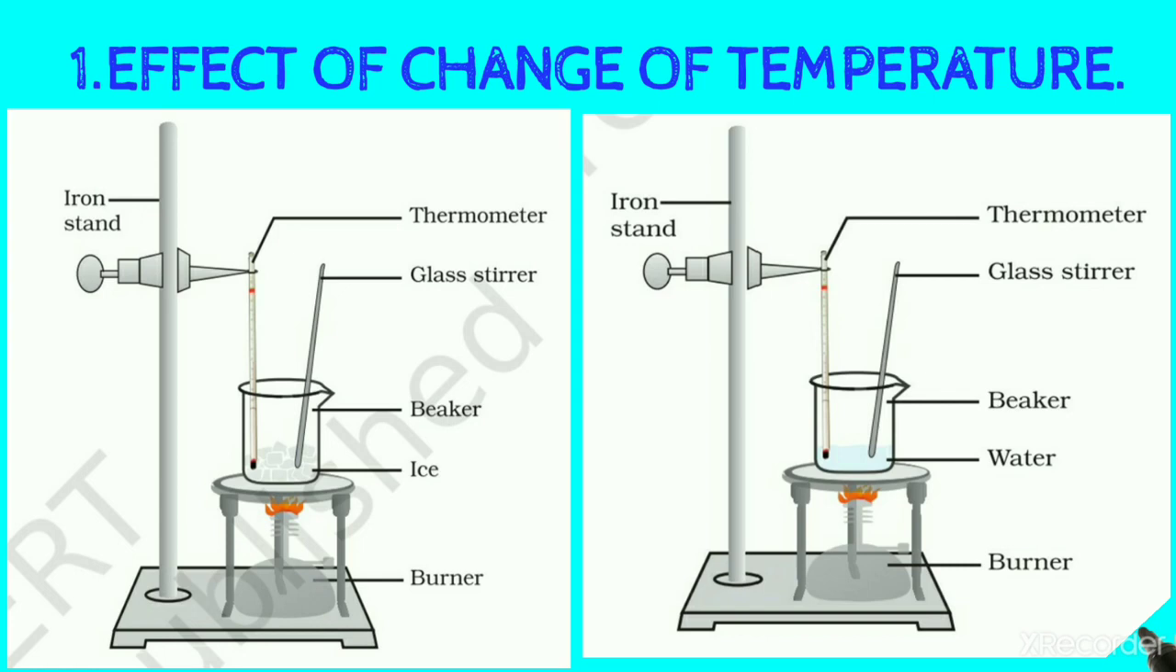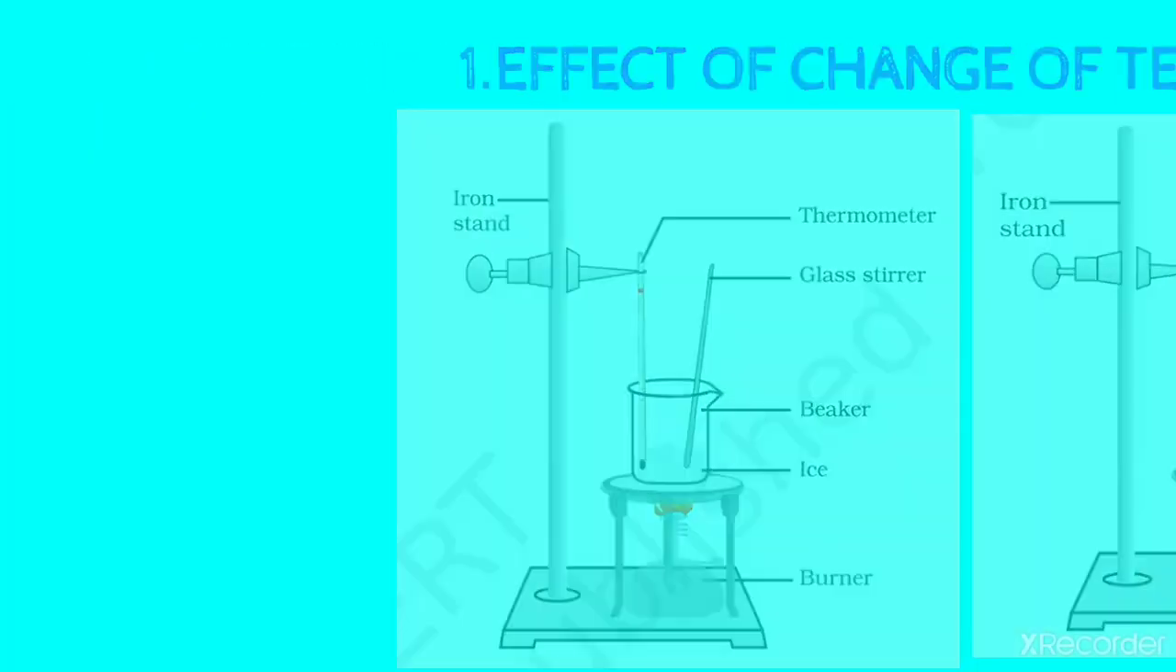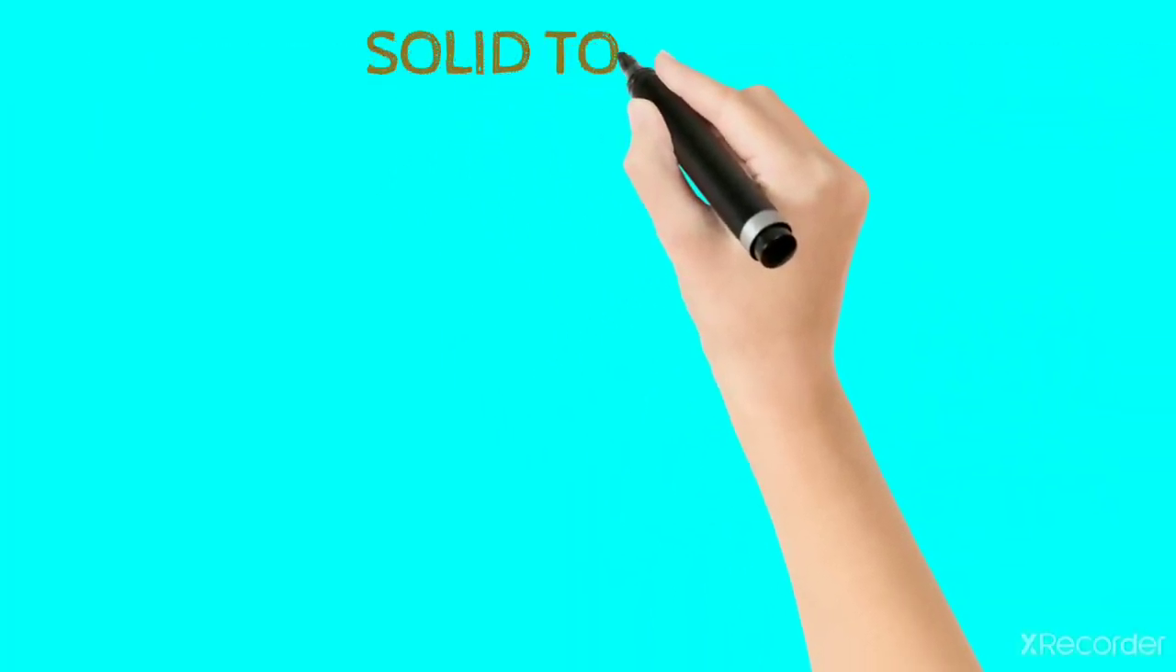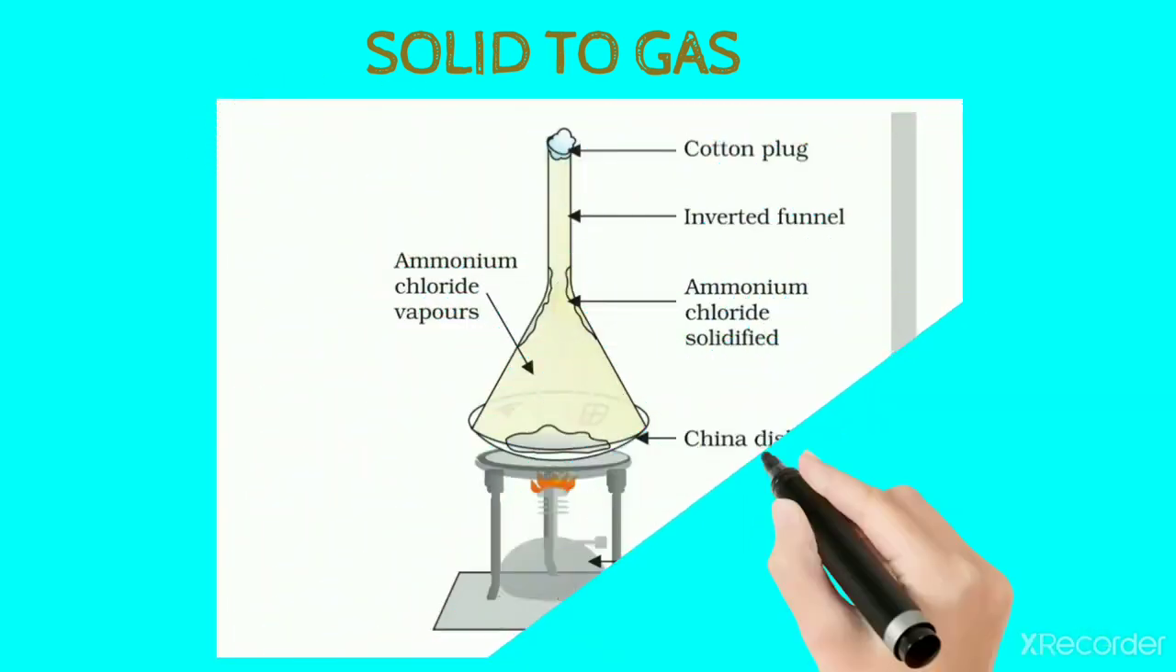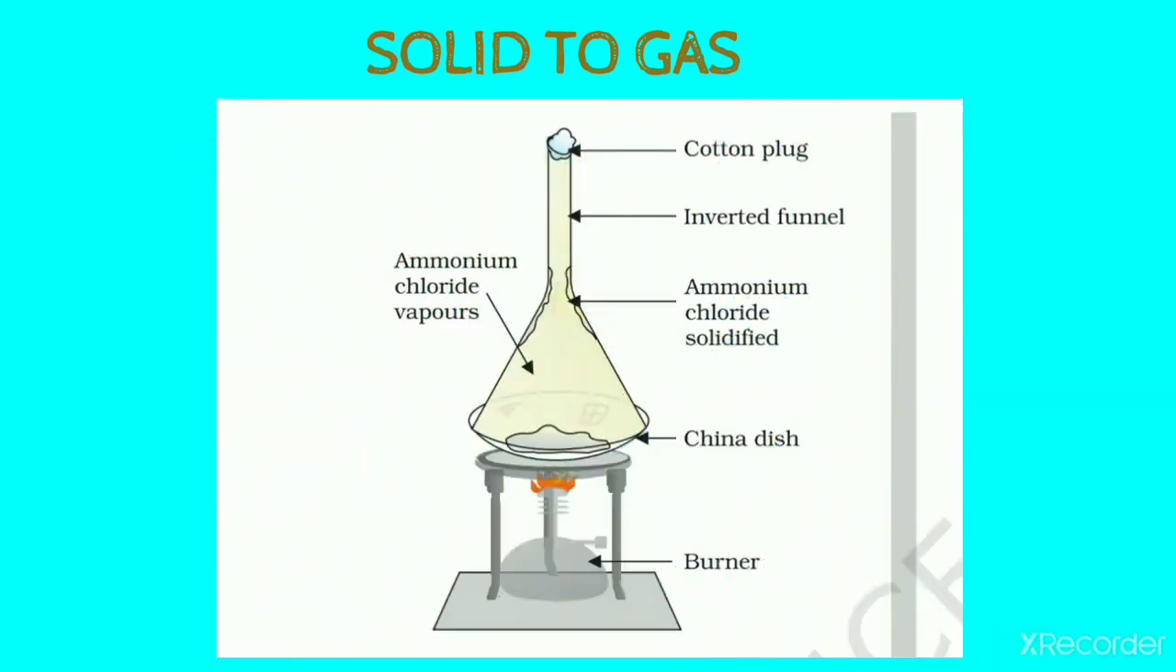We learned that the state of matter can be changed into another state by changing the temperature. Let us learn about a state change directly from solid state to gaseous state without changing into the liquid state. Let's do an activity. Take some camphor. Crush it and put it in a china dish, as shown in the figure. Put an inverted funnel over the china dish. Put a cotton plug on the top of the funnel. Now heat slowly and observe.